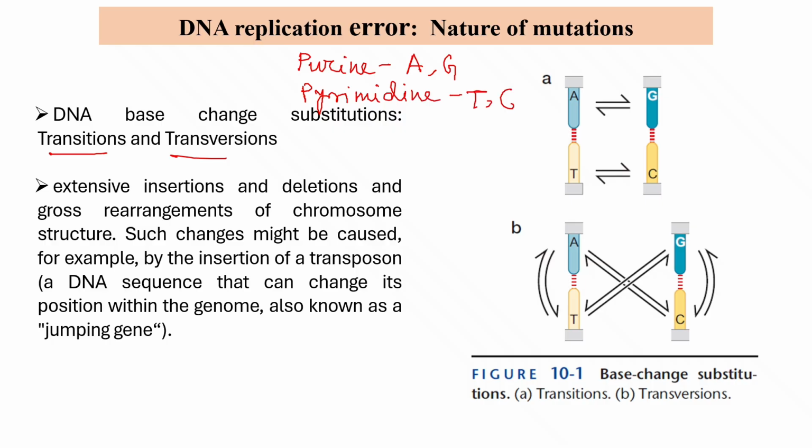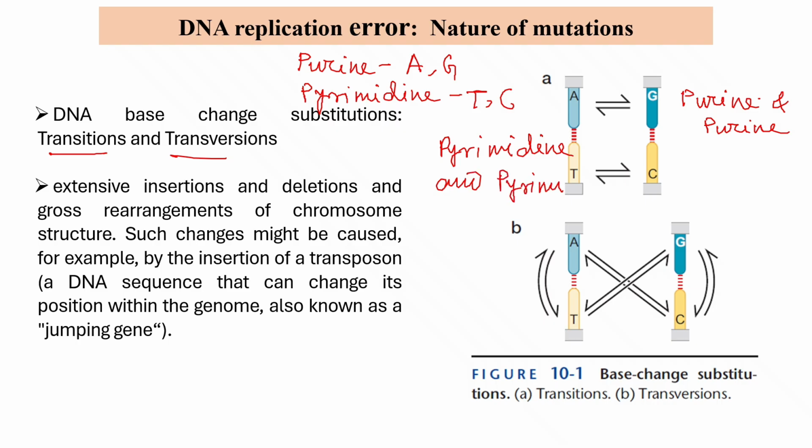When substitution occurs between purine and purine, or pyrimidine and pyrimidine, that is called a transition. On the other hand, when substitution occurs from purine to pyrimidine or pyrimidine to purine, it is called a transversion.